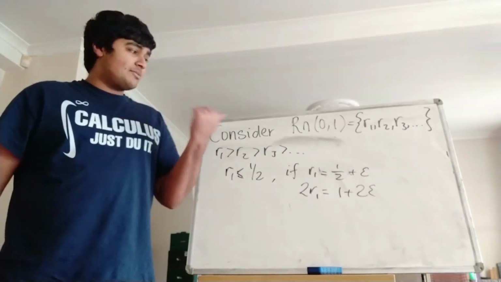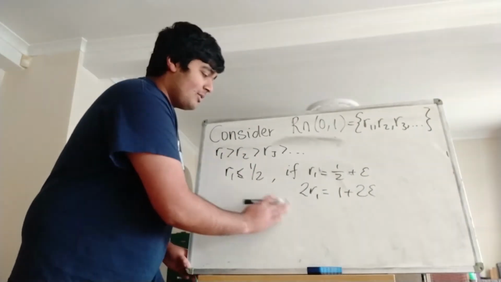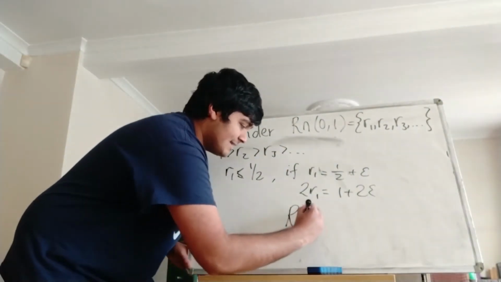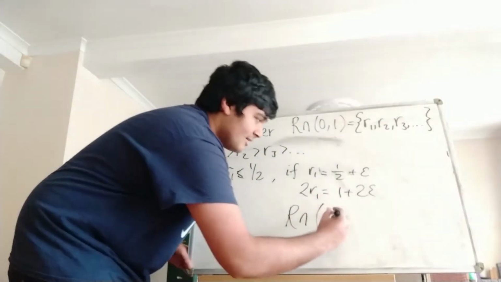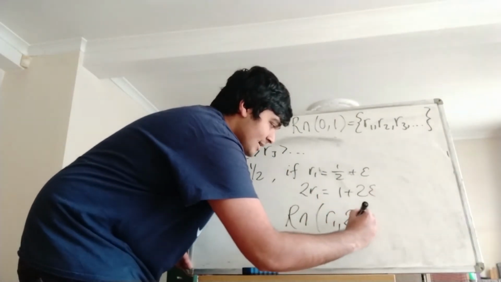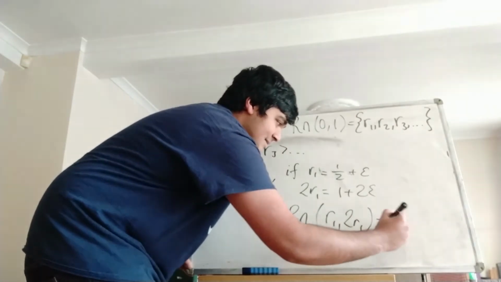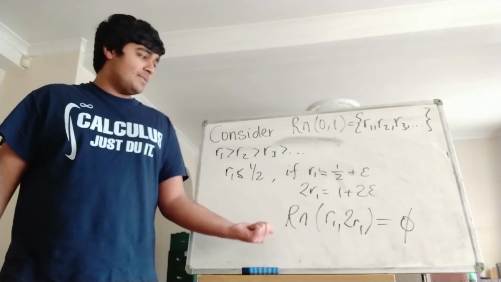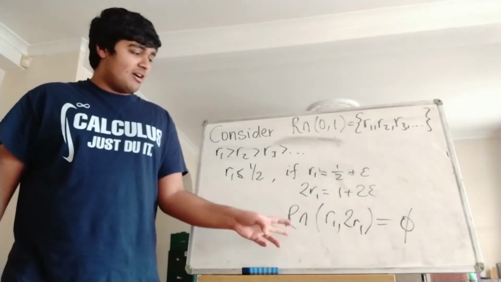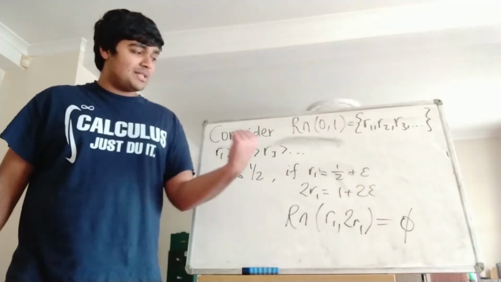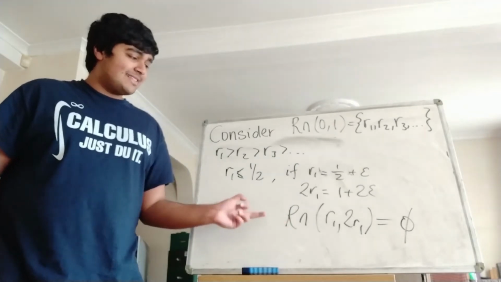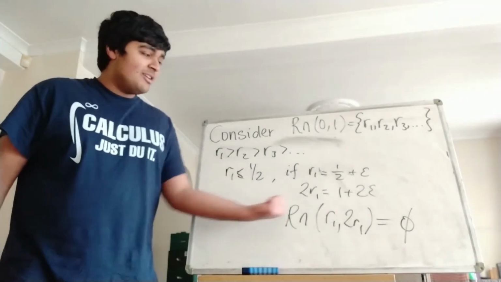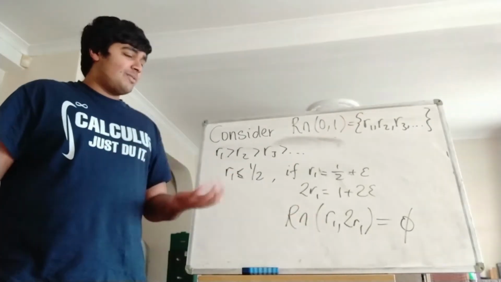But remember, from the lemma we just had, R intersect this interval (R1, 2R1) is going to be empty, but this contradicts the fact that 1 is in R. So by the lemma we just had, R intersect (R1, 2R1) must be empty, but we know that the element 1 must be in this set here, so that's a contradiction.